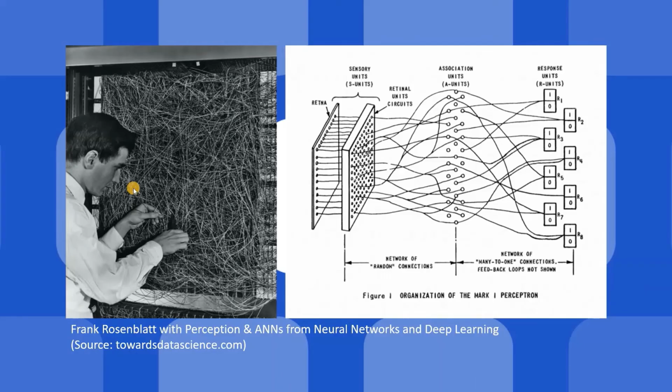This is a picture of Mr. Frank Rosenblatt. He was the person who invented the perceptron. A perceptron is nothing but a single unit of a neural network. It might look a bit complex right now, but it is really a simple thing. He was an American psychologist who dealt with human brains and their functioning, so it was really interesting at that point in time. I think this picture was taken around 1958.